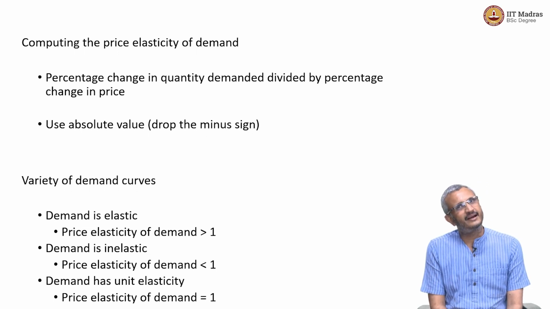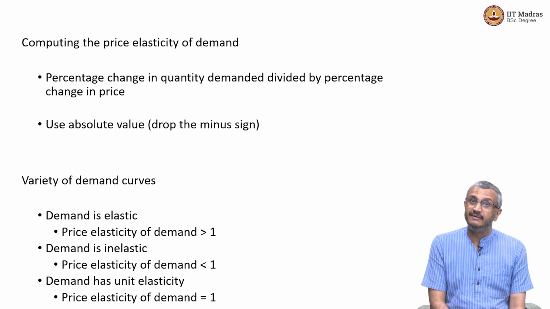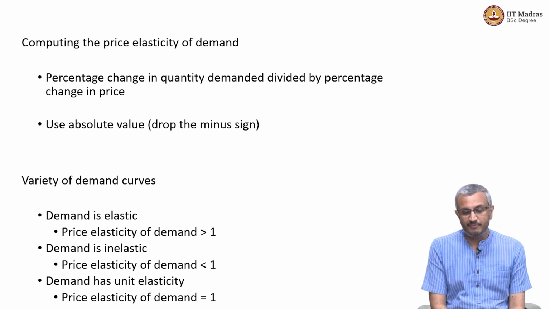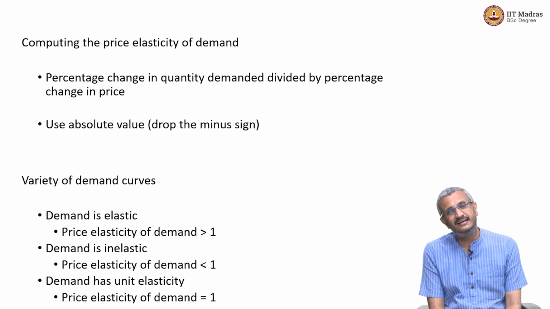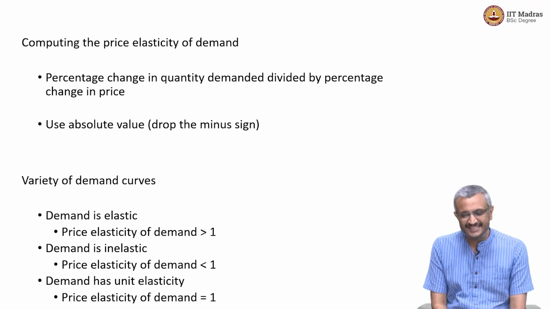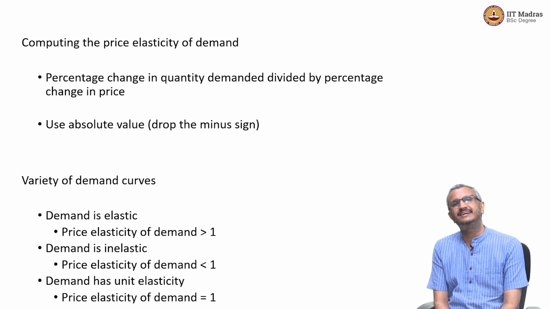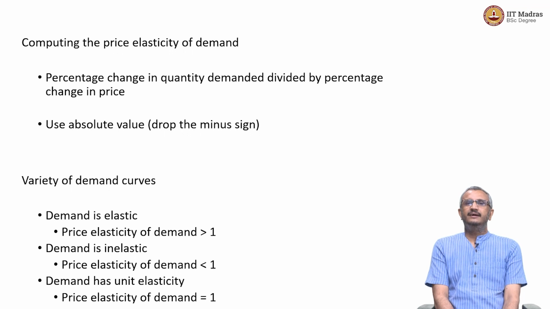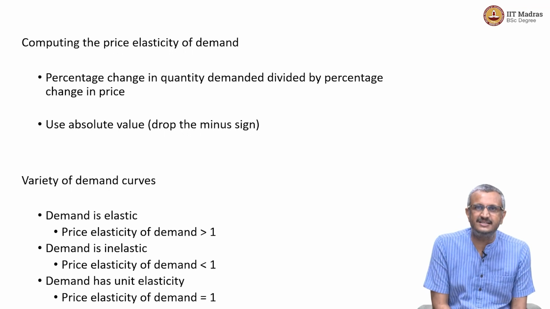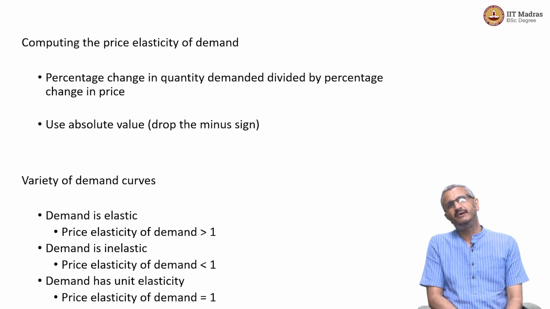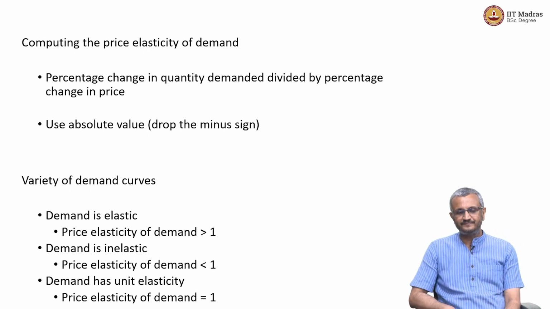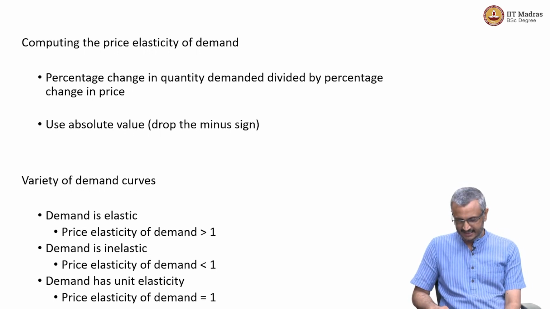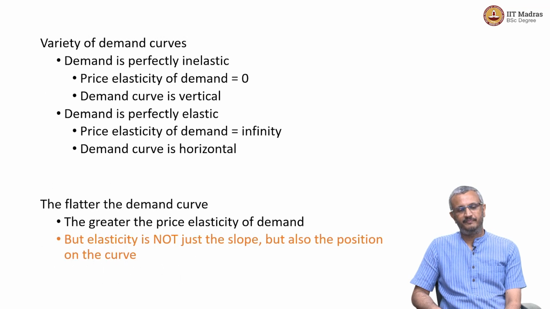Now, then you get varieties of demand curves. When the demand is elastic, what happens? Price elasticity of demand is greater than 1. When the demand is inelastic, price elasticity of demand is less than 1. And demand is unit elastic when price elasticity of demand is 1. Let me explain these concepts a little more.